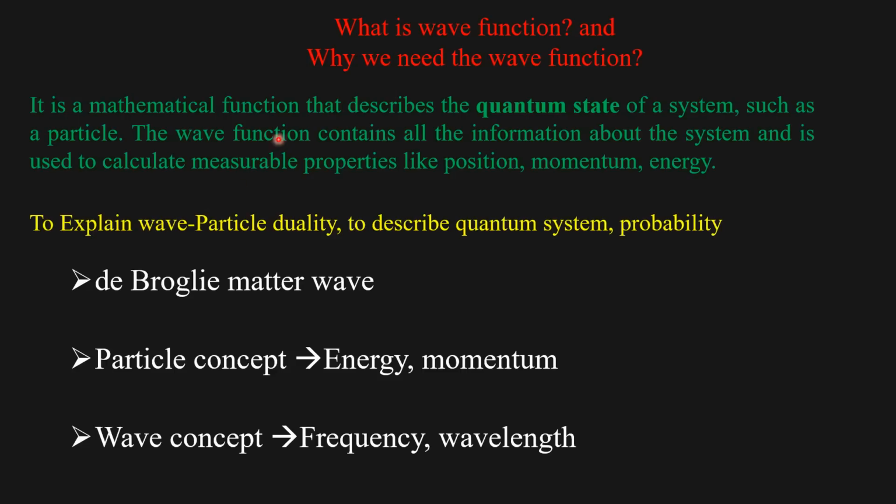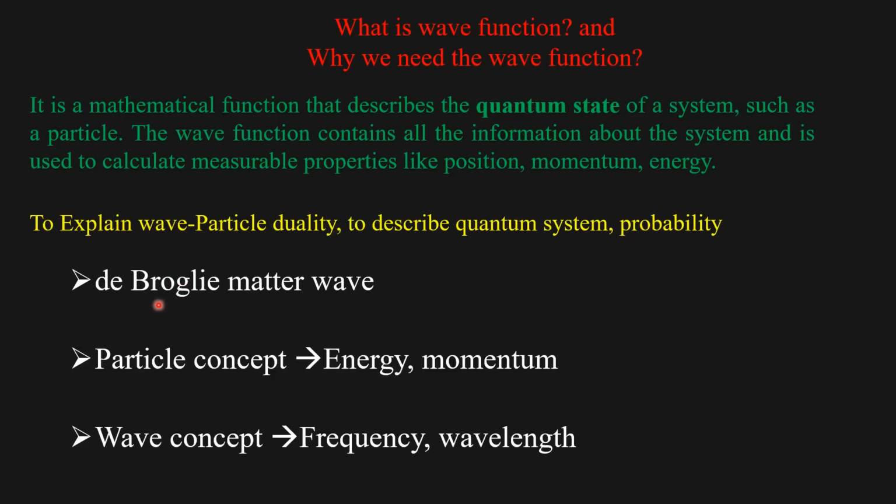And why we need the wave function? We need to explain the wave particle duality and require to describe the quantum system, and also it is used to find the probability.